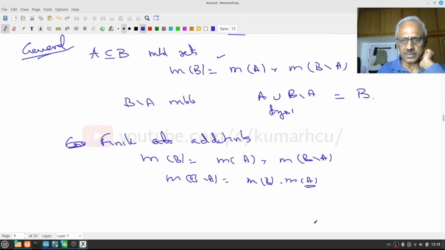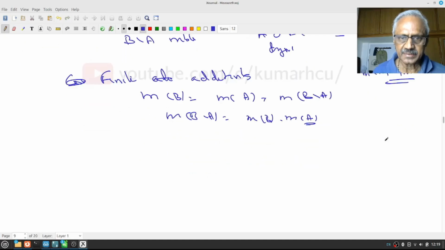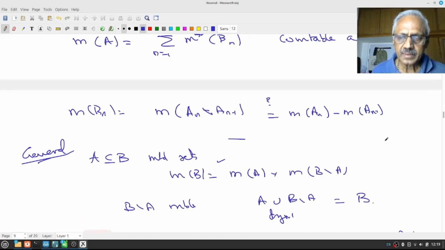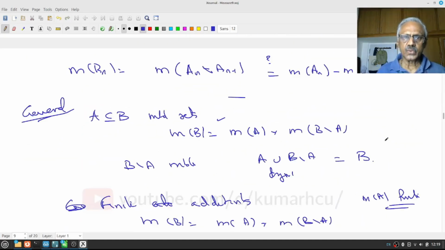Right. But notice that if I want to do certain things, I would like to say these are not infinite, because if measure of B is also infinite, and measure of A is also infinite, then I have to make sense out of that. Do you understand that? So this is true if, since A is contained in B, I assume that measure of A is finite. Then I can do that. Measure of B could be infinite, I don't care. Yes? Okay. So let's go back.